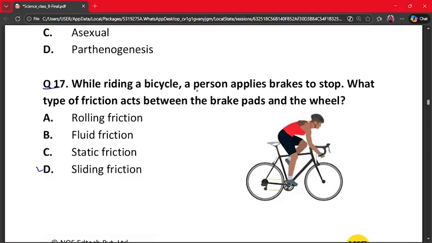The correct answer is sliding friction because brake pads rub against the wheel and surfaces slide over each other and this produces sliding friction and motion slows down. So our correct answer is option D.